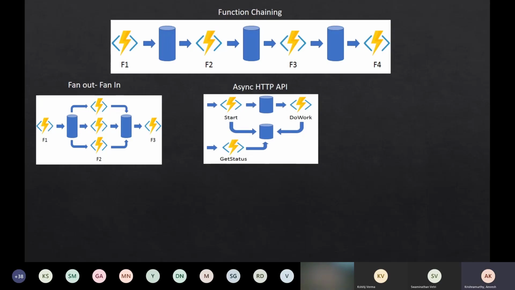And we have a typical problem like async HTTP API. So this is a pattern name. Assume you all have a web application and we want to trigger some work in the background, which can probably take time, like running a report, right? So as a customer or as an admin, I want to run a report of how many orders have happened in the past 1 week or 1 month.